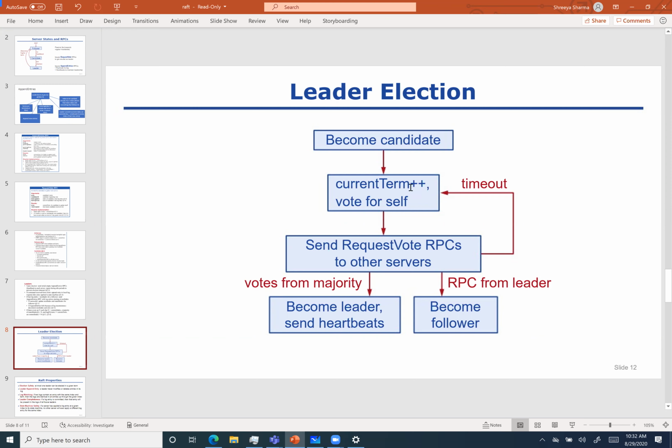If the votes are received from a majority, then it will become leader and start sending the heartbeat, basically our append entries with empty log entries. If it receives a heartbeat from a different node, that means that node has become leader before it could get the majority of votes, and it will step down and become a follower. The third case is that they have a split vote and there is a timeout. This is shown in this flow diagram.